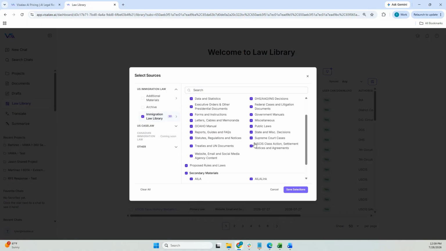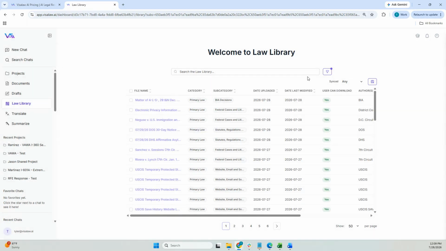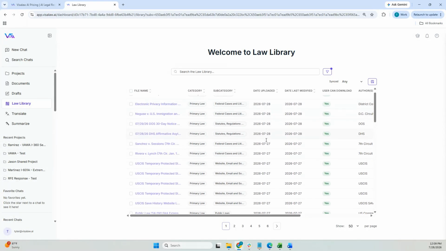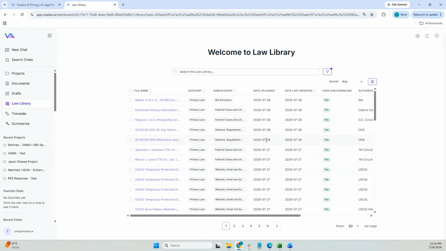But in addition to those primary law resources, we also have these secondary materials. We are powered by AILA, so we do also include AILA's content and AILA links content by default. As we look at this date uploaded field, we can see this is updated on a very regular basis. It's not uncommon to log in and see this law library being updated every 20, 30, 45 minutes throughout the course of a day.